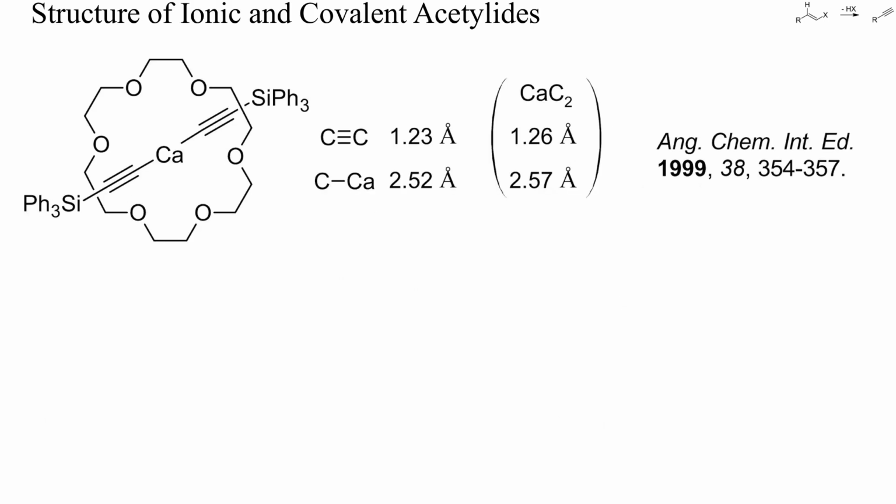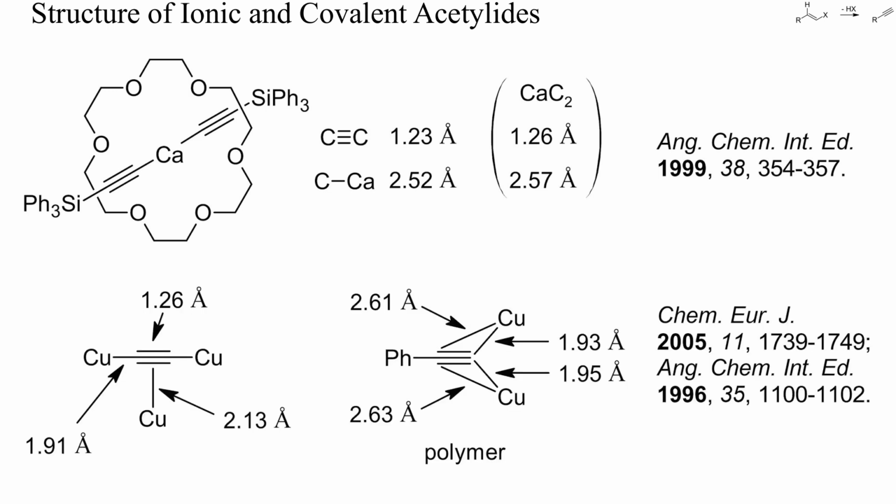In ionic acetylides, the typical distance between the metallic cation and anionic carbon is between 2.2 and 2.6 angstrom. In calcium carbide, this distance is 2.57 angstrom, while in the complex shown here, the calcium-carbon distance is 2.52 angstrom. Pure copper acetylide is amorphous, but with additional ligands, crystalline copper acetylides can be obtained.